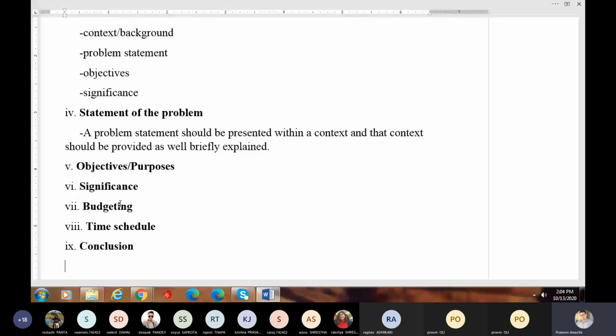So when you present a proposal, when you submit a proposal, you clearly show your plan to your reader, to your audience, or to the agency that you are submitting the research proposal to. Talk about budgeting very clearly, so that they will decide whether they should hand over the project to you or not, according to your budgeting, according to your objectives, according to what problem you are addressing, according to your time schedule, whether you can complete the project within the estimated time or not.